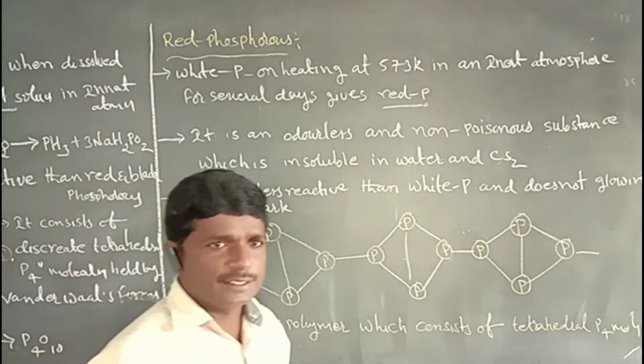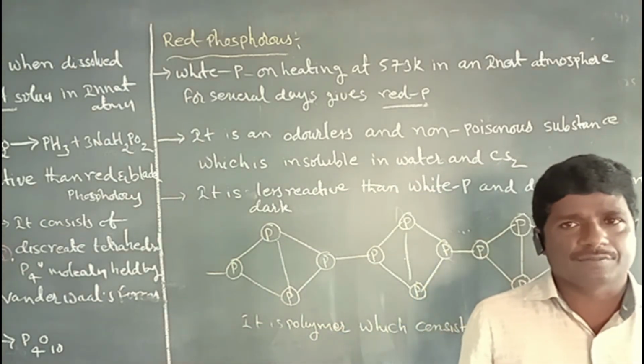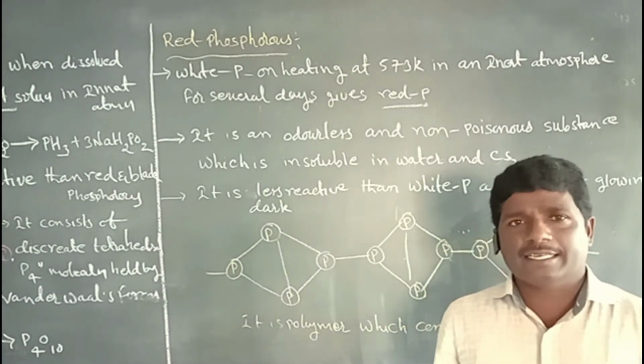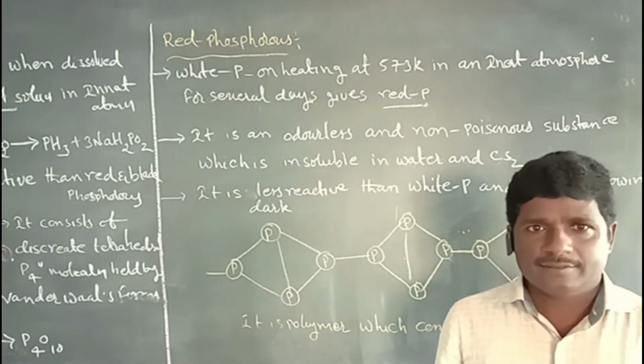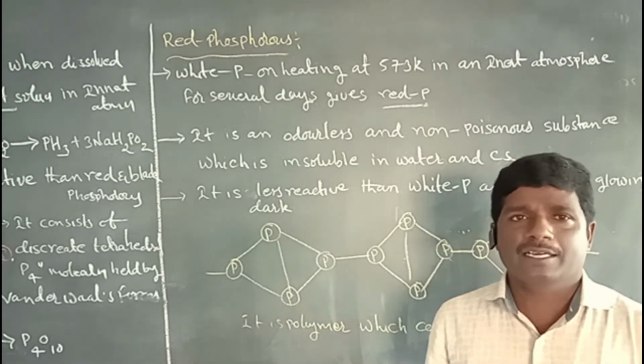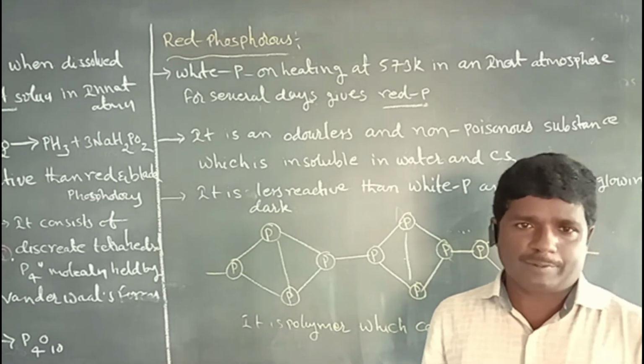The remaining one is black phosphorus, which has several layers. Red phosphorus heated at 873 kelvins gives alpha black and beta black phosphorus, which are known as black phosphorus.